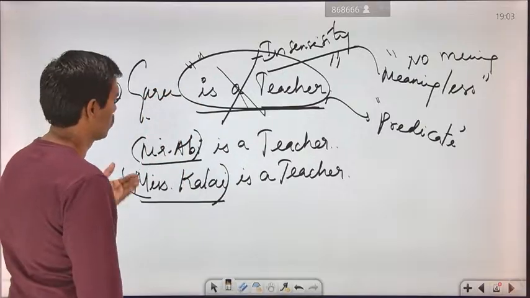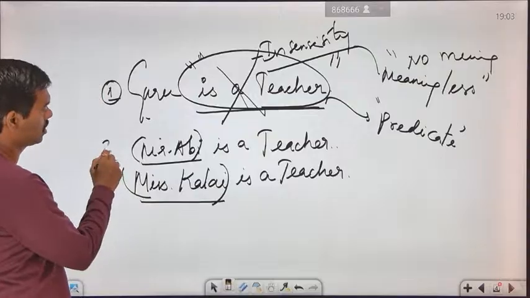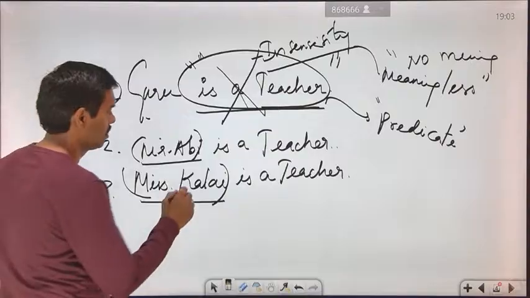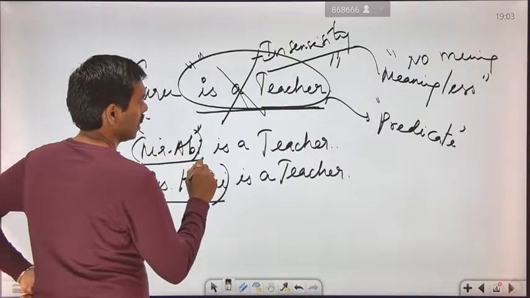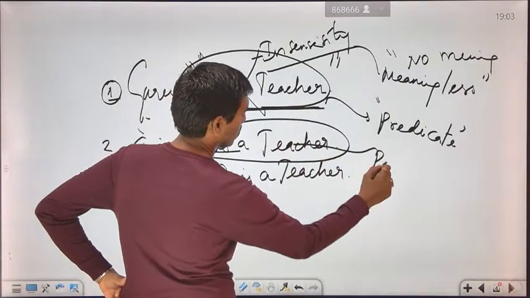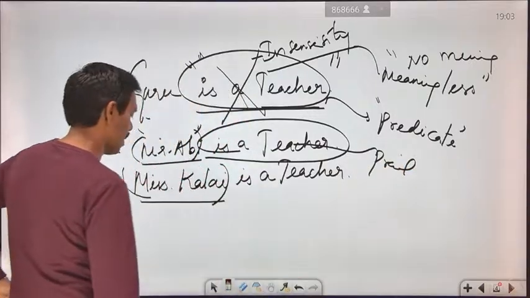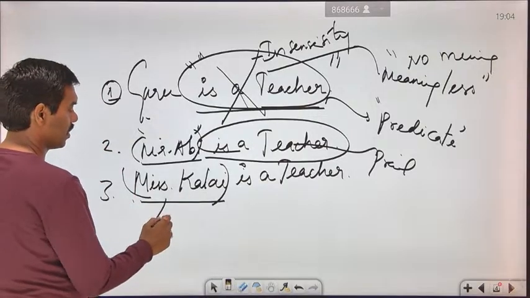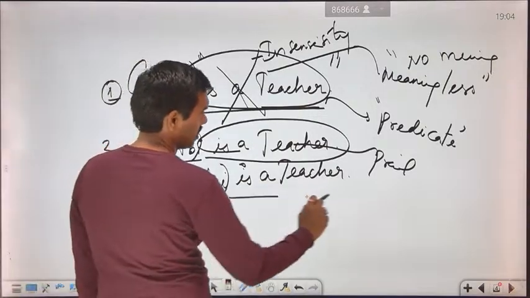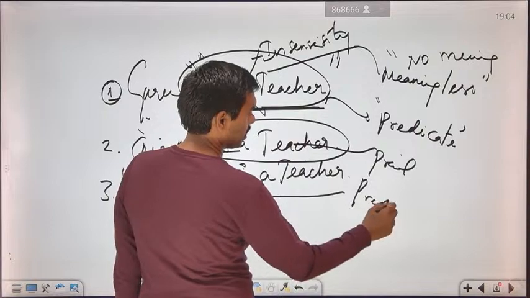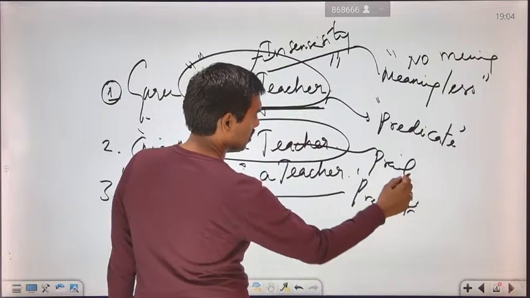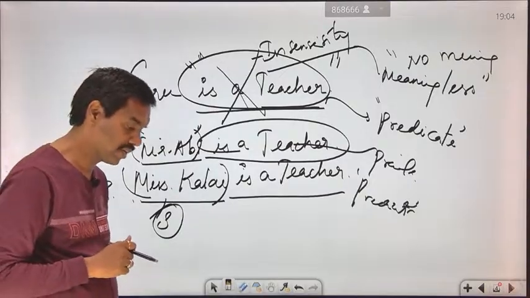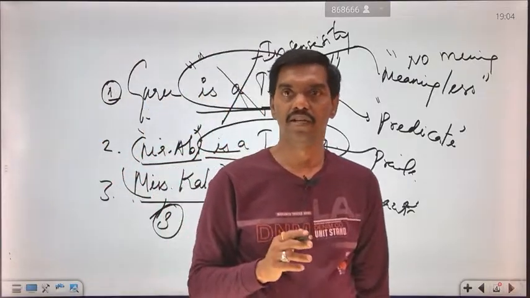Next one, as I said to you, Mr. Abi is a teacher. Mr. Abi is the subject. Is a teacher is the predicate. And similarly, Miss Kalai is a teacher. Miss Kalai becomes the subject. Is a teacher represents the predicate. So these are the main things we can say. These are some of the examples to identify the subject and predicate.